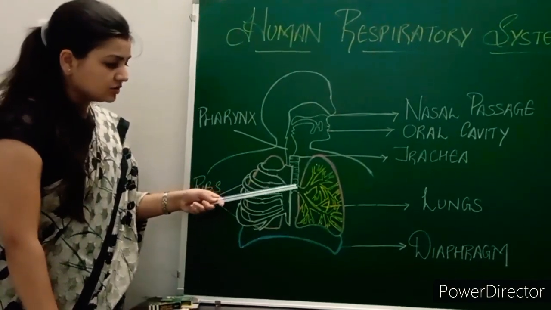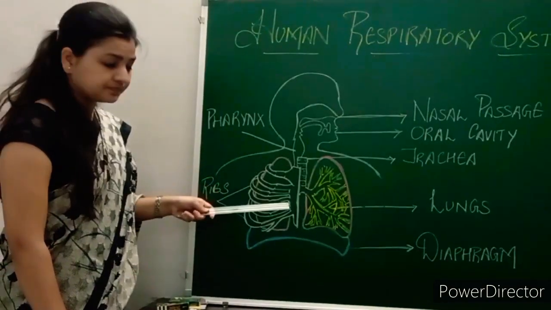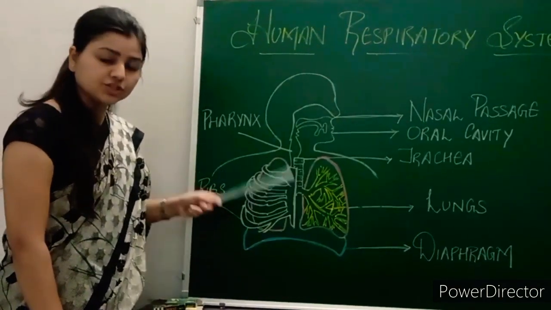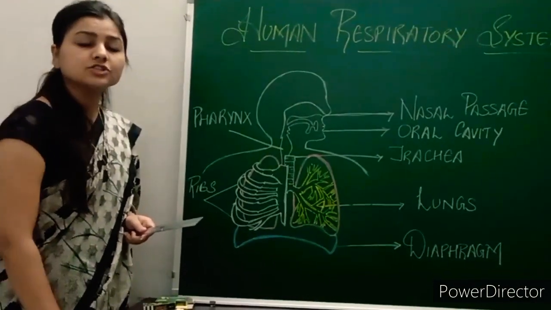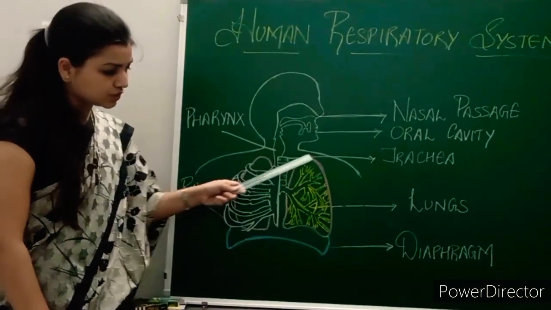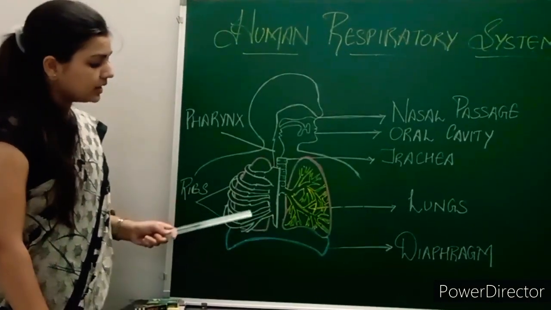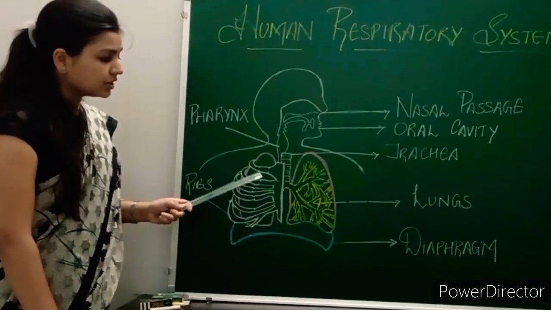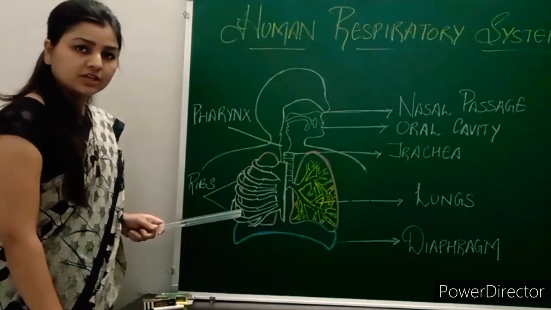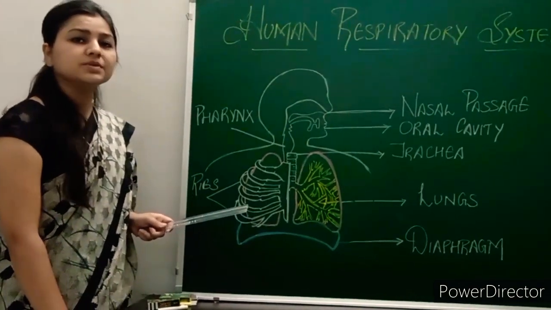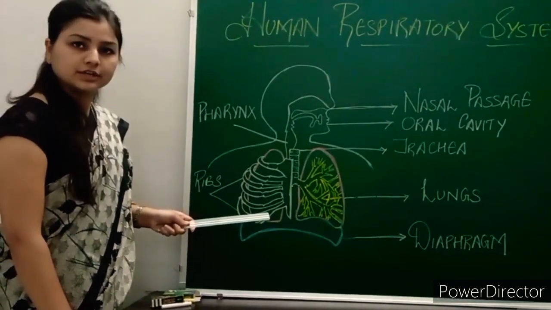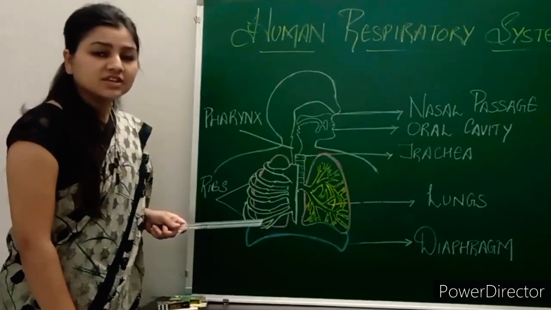Then as you can see, there is a rib cage. Basically, both the lungs are covered with the rib cage, as lungs are delicate organs. But we are showing the rib cage on one side, and on the other side we are showing the structure of the lungs. Now, this rib cage protects your lungs. The cavity inside the rib cage where the lungs are located is said to be the chest cavity or thoracic cavity. So the lungs are located in the chest cavity.